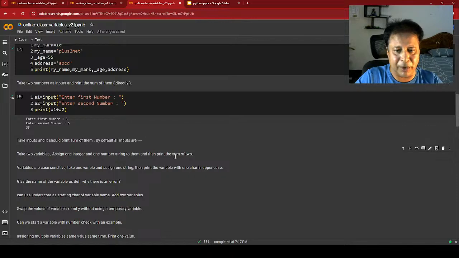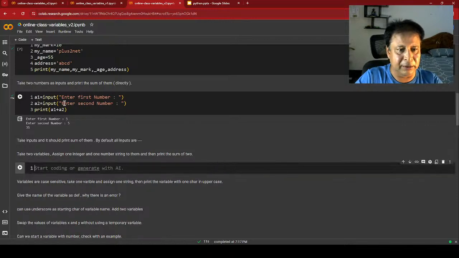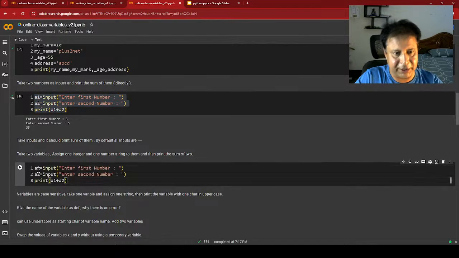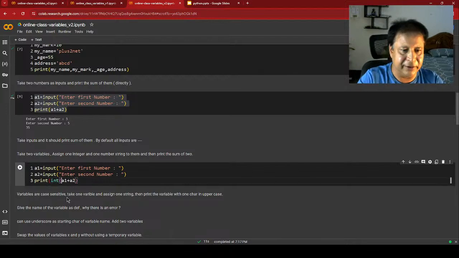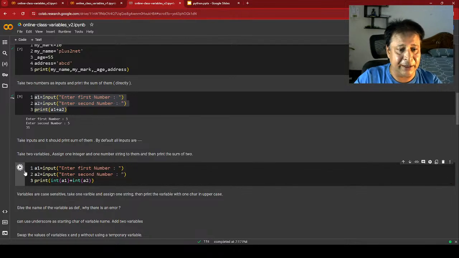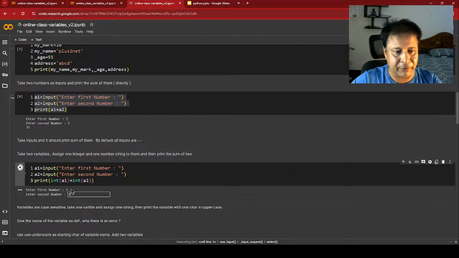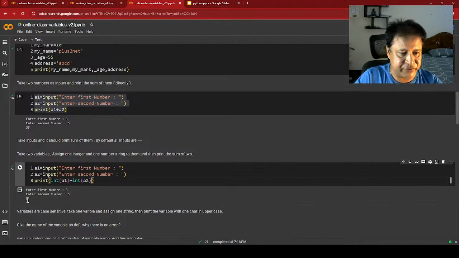Now the next one. I will take this again and paste it here. What I am going to do is enter int here. Int means integer. I am converting A1 to integer. Then again int, A2 to integer. Then printing. Now this time, whatever I enter, say 3, then again 5, what is the output? It is 8. Because now it is converted to integer.